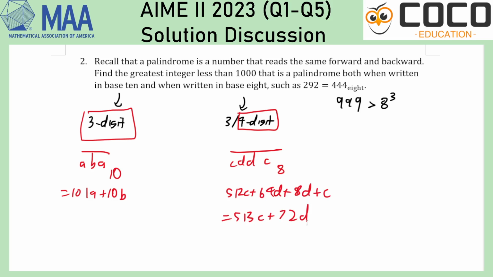Looks a bit confusing, but I can see a few things. One is that this is going to be quite big if I'm not careful. So C can at most be 1, right? Because if C is 2, you are exceeding the 3-digit quota here. So C must be 1.